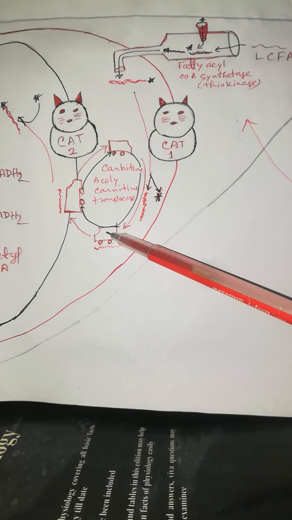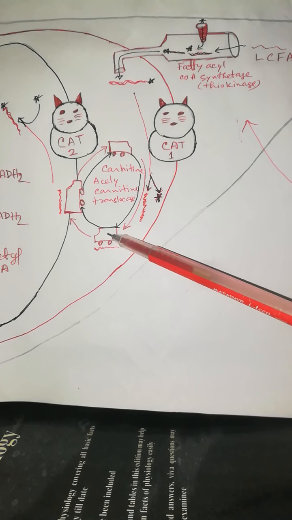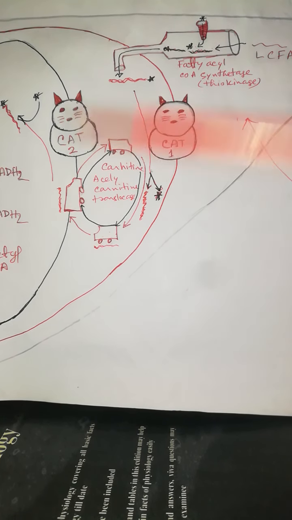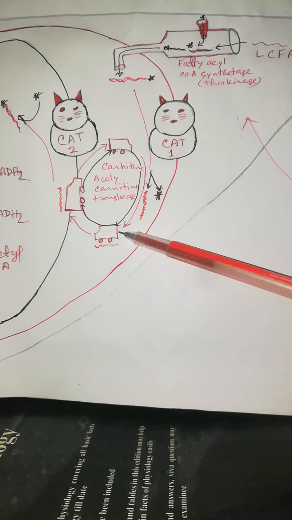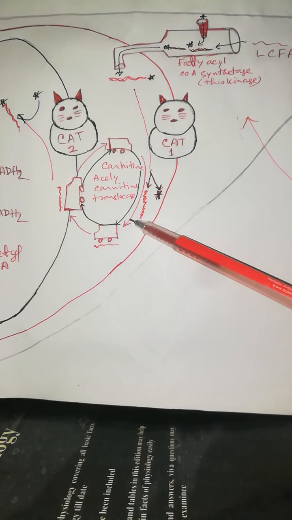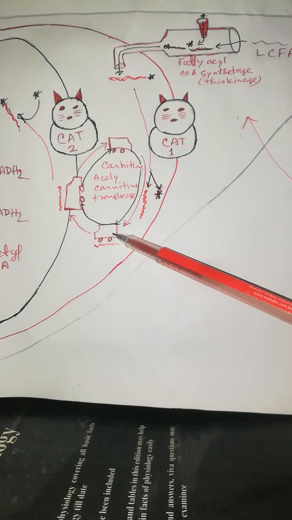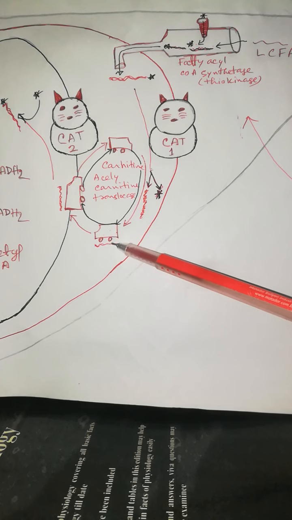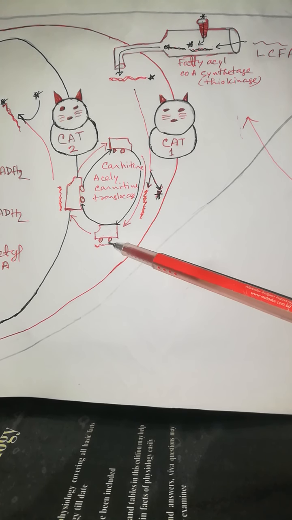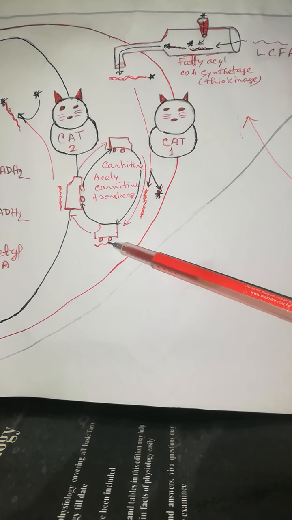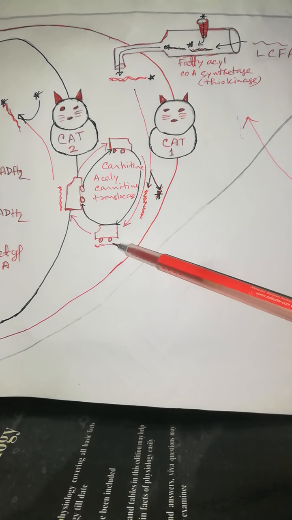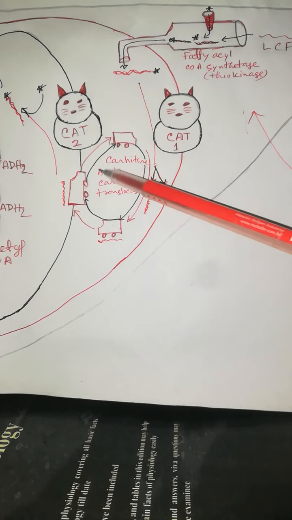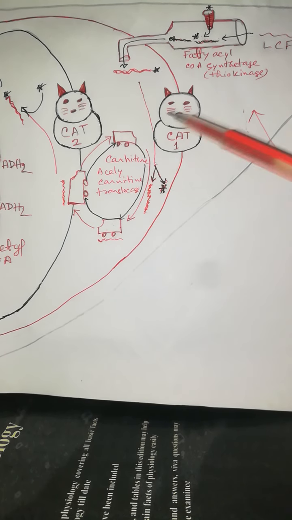Carnitine is synthesized in skeletal muscle, liver, and maybe other sources. So this long chain fatty acid binds with the carnitine. Now this structure is known as carnitine acyl, this long chain fatty acid with the carnitine. This is the carnitine shuttle mechanism actually. This one is the carnitine shuttle mechanism.